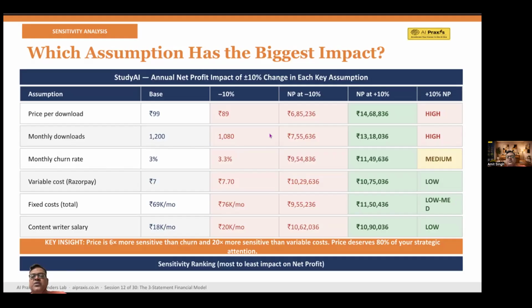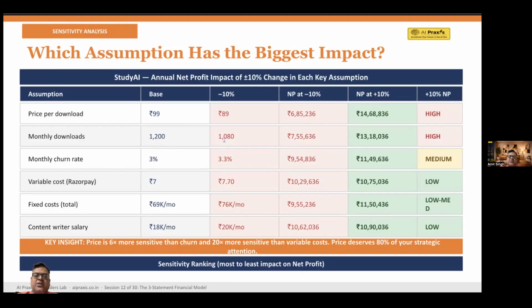You increase the churn from 3% to, let's say, 3.3%, because that is a 10% increase. Net profit at minus 10% is 9,54,000, but at plus 10%, it is 11,49,000. But we don't see a big change, right? It's about 2 lakh rupees. So it's a medium change, we will say.